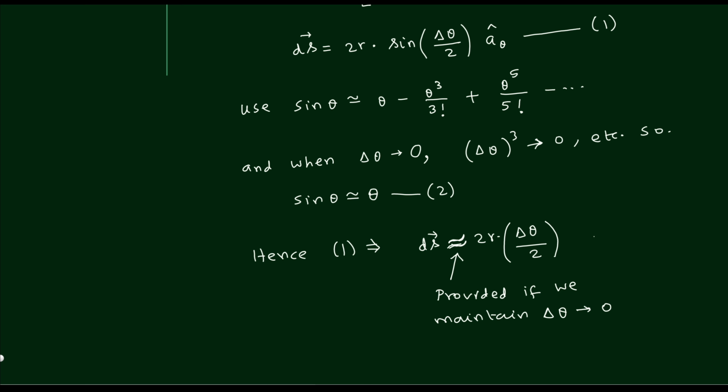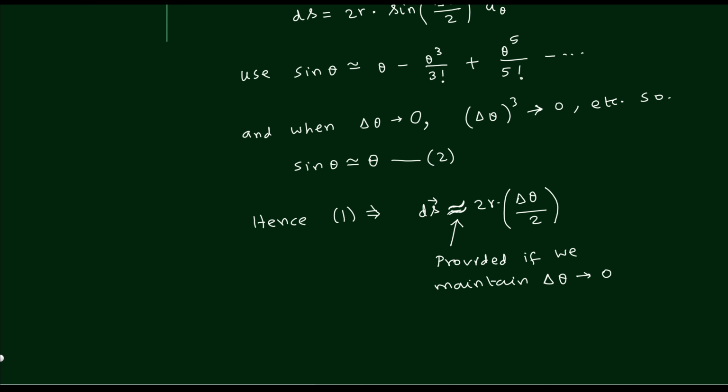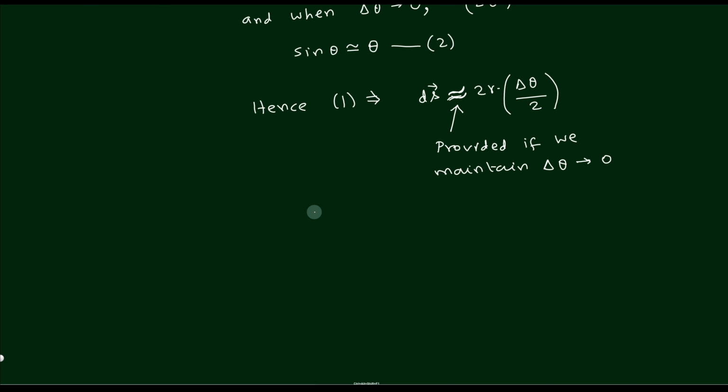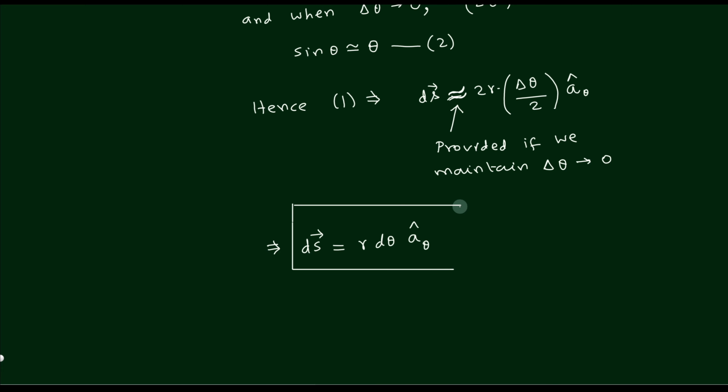So delta theta approaching 0 is the condition. So that point is made clear. And once it is clear, now we can write down that the ds vector is given by r times d theta, after cancelling this. But you have to be careful about the unit vector. The unit vector was there in the previous step, a theta. You copy that a theta now, and that's all. Left side is a vector quantity, right side is also a vector quantity. So we are happy, and we say that this is the required relation.